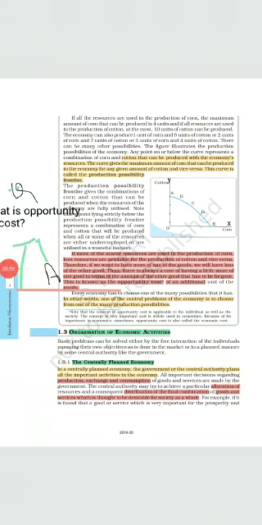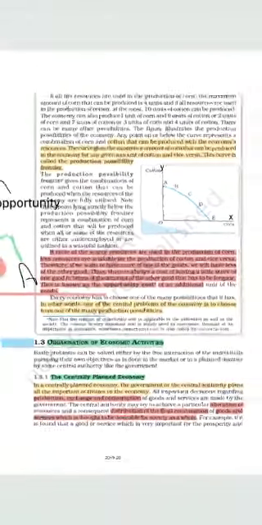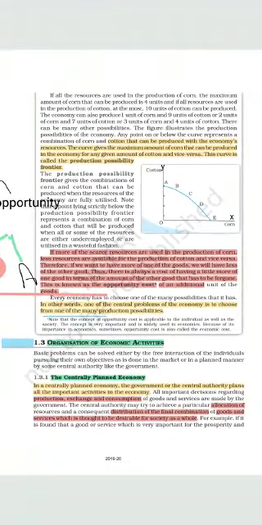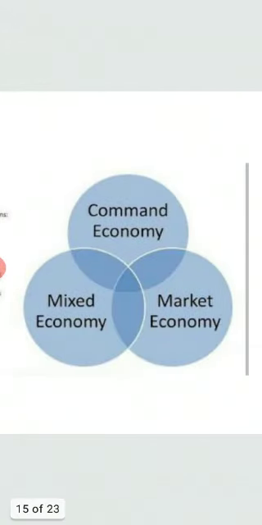Now let's start with the last topic of the chapter, that is organization of the economic activities. That is the last topic of this video. Now we know that there are basic problems that we are facing in the economy. So these basic problems can be solved either by the free interaction of the individual or by the interference of the central authority like the government. So on the basis of organization of activities, we can divide this in three, that is command economy or centrally planned economy, second is market economy, and third is mixed economy.